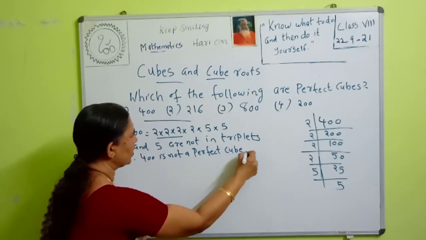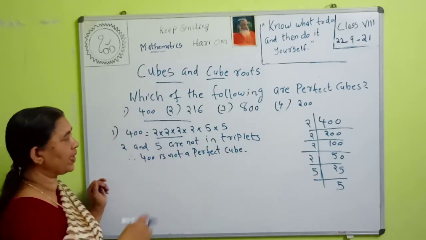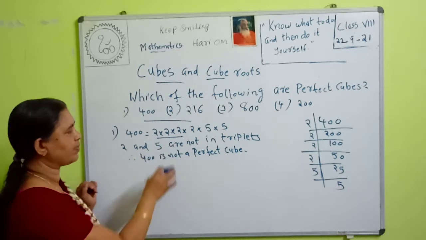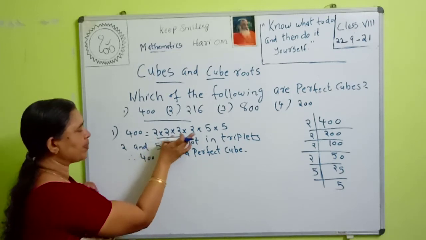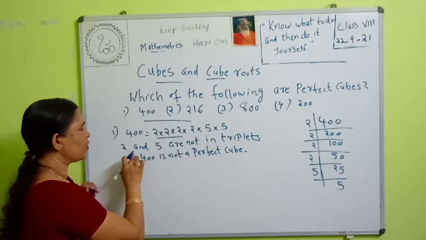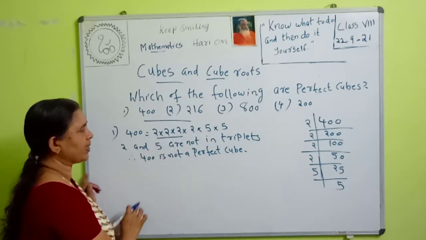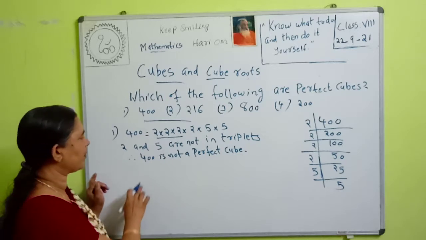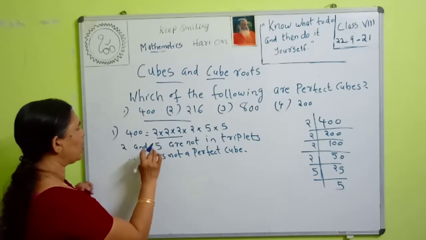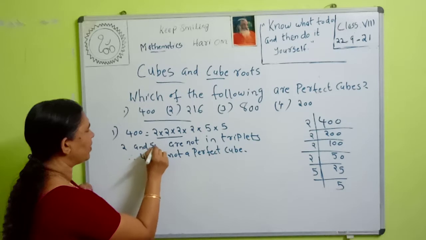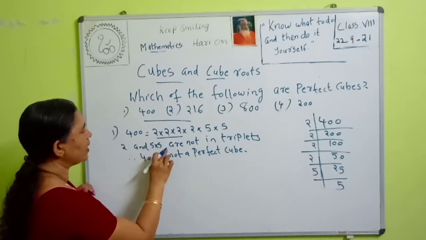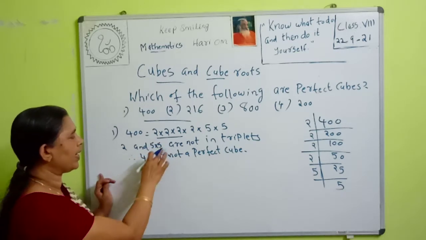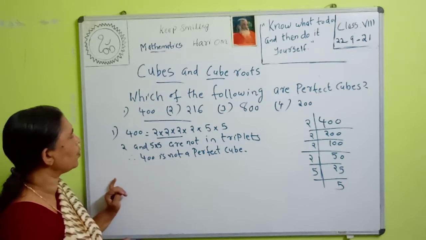If the number is a perfect cube, we can write all the factors in triplets. But here, this 2 is in triplets, but 2 and 5 are not in triplets. 2 into 5 into 5, we cannot write these numbers in triplets. Therefore, 400 is not a perfect cube.